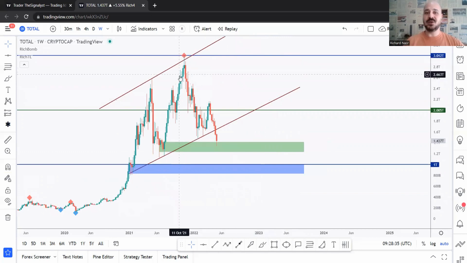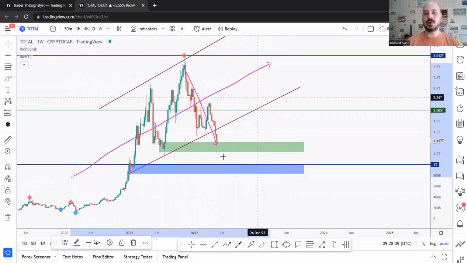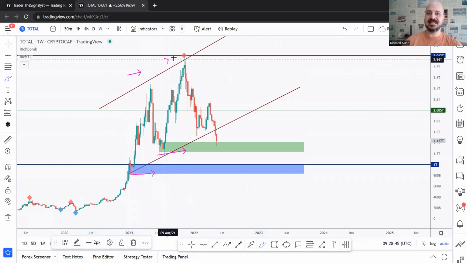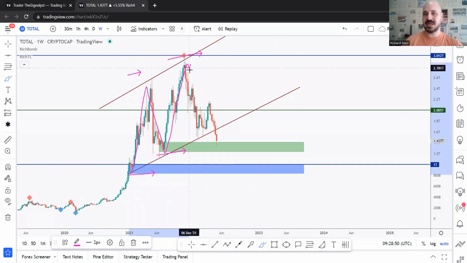So we know that we are currently overall bearish, right? Bearish from a medium-term perspective, bullish from a long-term perspective. We are still bullish from a long-term perspective, making higher lows and higher highs, right? So now we are expecting an impulse correction, now we are in a deep correction.